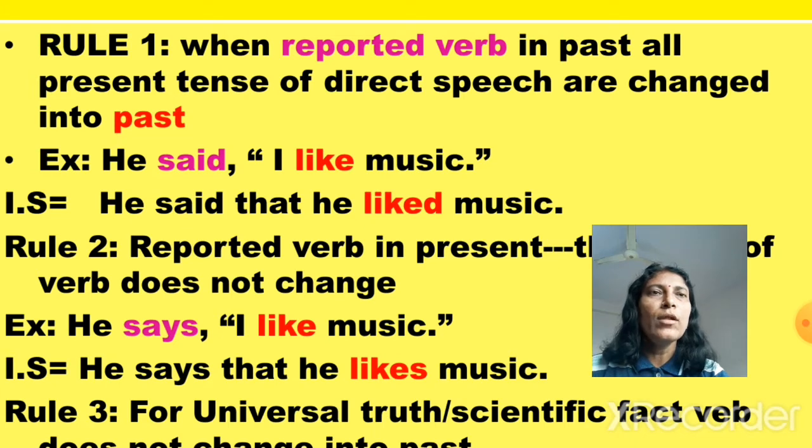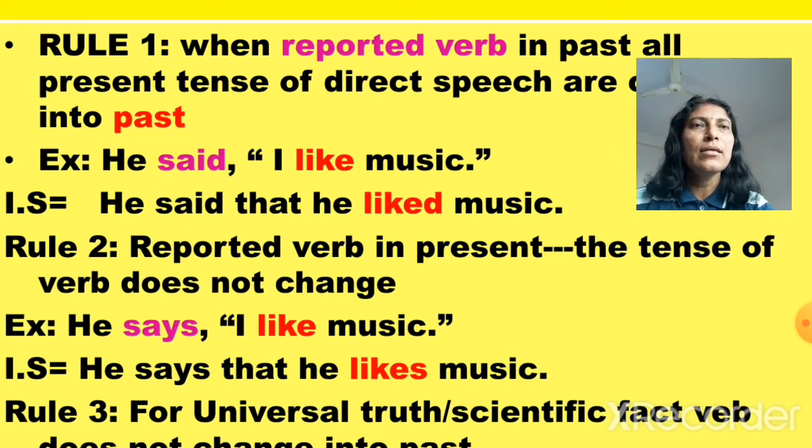Rule 2. If the reported verb is in present tense, the tense of the verb does not change. Now see in the pink color, that is the reported verb. He says, "I like music." So it is in present tense. So I am not changing. Do not change the tense. "I like music" is in present tense, so keep it as it is. So the answer will be: He says that he likes music.